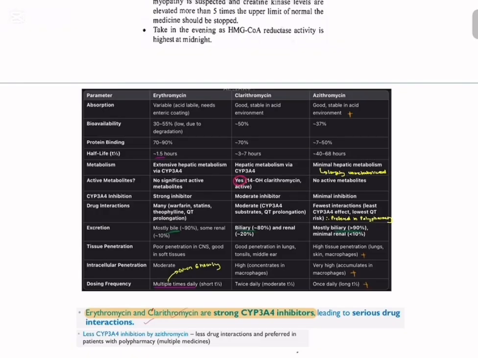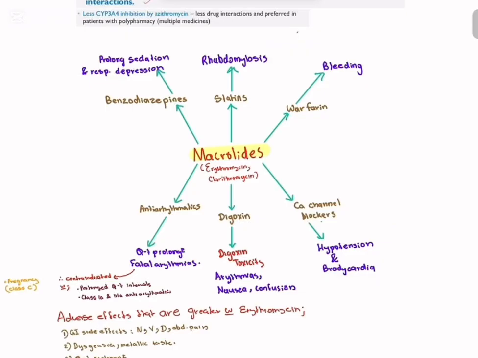But erythromycin and clarithromycin are both strong CYP enzyme inhibitors. As a result, they give rise to many interactions. Their half-life is also short, so erythromycin should be prescribed every 6 hours, which means 4 times a day. Here you can see the interactions of macrolides with other drugs like statins, warfarin, calcium channel blockers, digoxin, antiarrhythmics and benzodiazepines. Because of that, we try to avoid these combination treatments, or in such cases, we use alternative treatments.